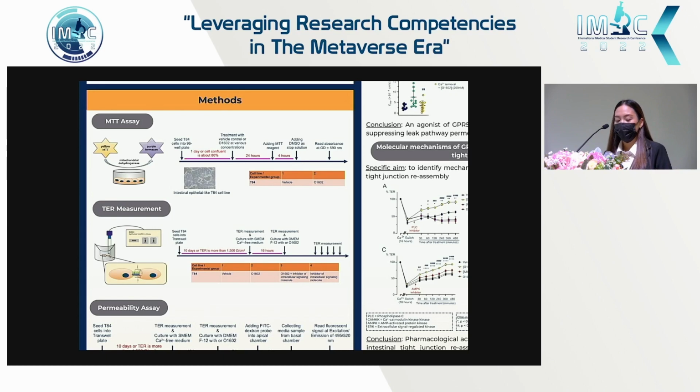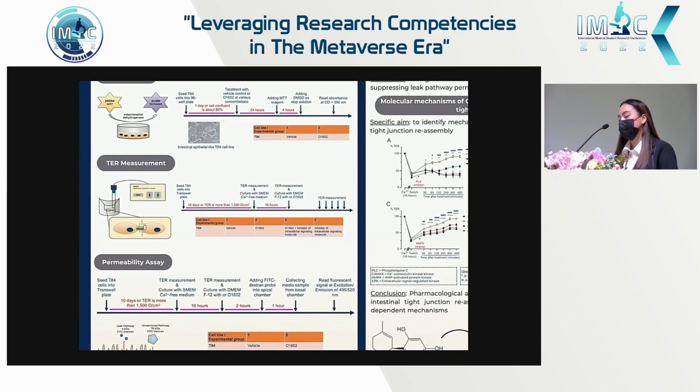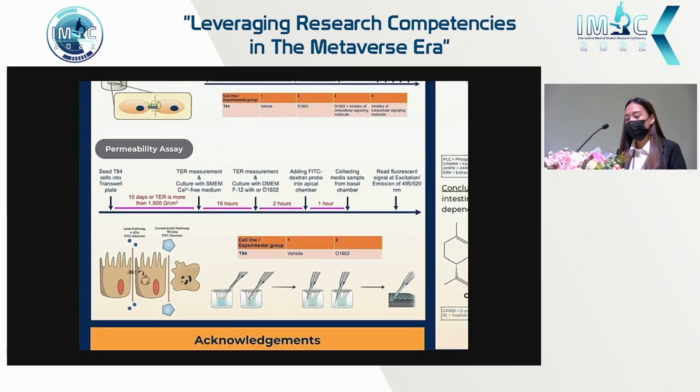The transepithelial electrical resistance, or TER measurement assay, was then used to evaluate tight junction disruption in fully differentiated intestinal epithelial cell monolayer. Intestinal tight junction disruption was first induced using calcium depletion assay, and the experiment was then carried out using the following groups: control, O1602 with and without inhibitor of intracellular signaling. And since the tight junctions are the resistors of the cells, high TER indicates tight junction integrity and low TER indicates tight junction disruption.